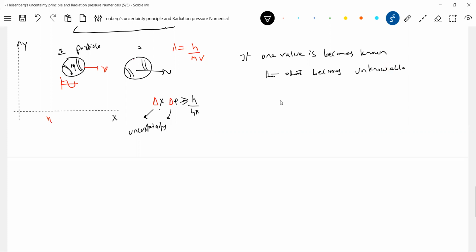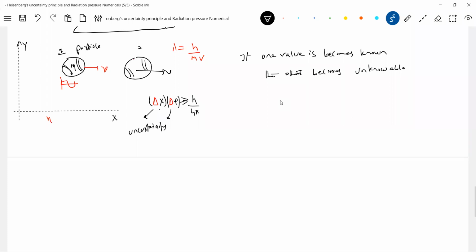If you measure delta x exactly, then you cannot measure momentum. That is what he means to say. So definitely we have to make a compromise here. These are called conjugate variables, like the displacement and this one.